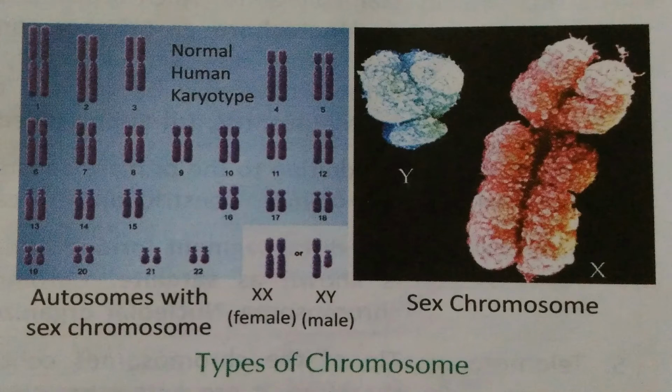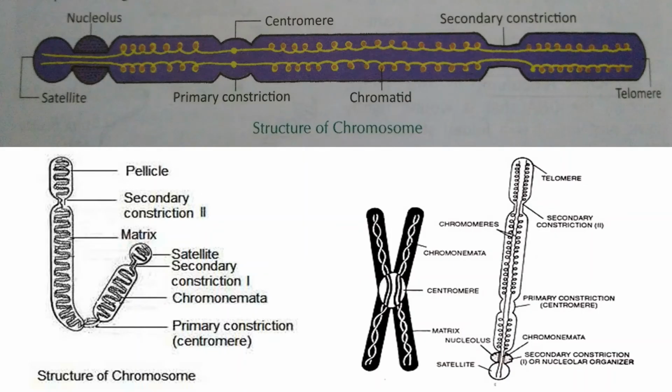So what are autosomes? They actually determine the somatic characters. They are called somatic chromosomes or autosomes. And the chromosomes which determine the sex characters are called sex chromosomes or allosomes. Clear? 44 chromosomes are autosomes out of 46, and the X and Y chromosomes are the allosomes. Clear? Okay.